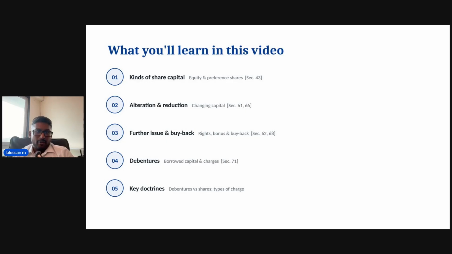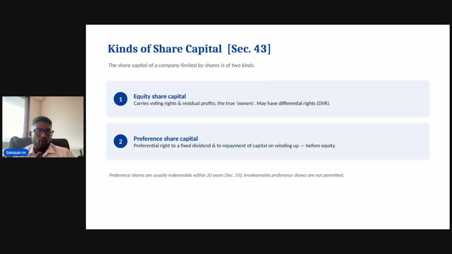First, kinds of share capital, section 43. There are two kinds of share capital: equity and preference. Equity shareholders are the true owners of the company. They carry voting rights and they get dividend, but only out of the profits.